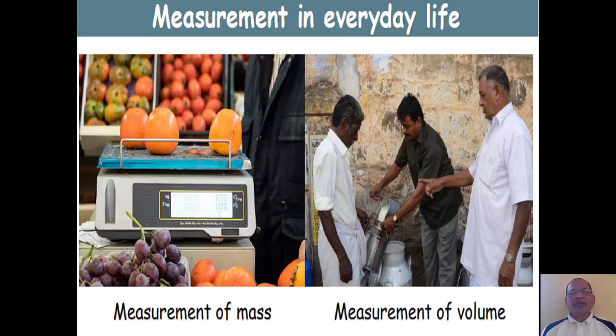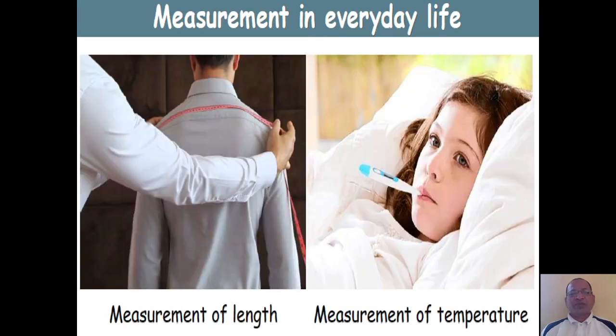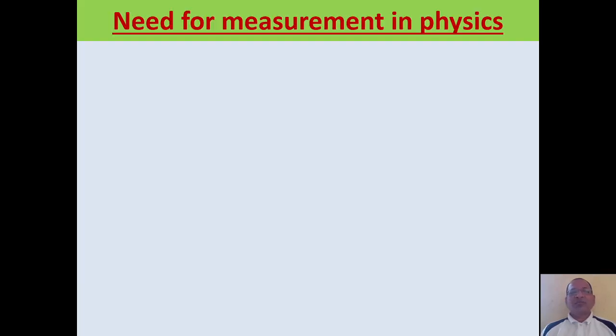In everyday life, whenever we go to the market, we want to purchase certain things. For example, if we want to purchase fruits, we measure their mass. If we want to purchase milk, we measure its volume. If we want to stitch clothes, then the tailor takes a measurement of length. If we become ill, we go to the doctor, who takes a measurement of our body temperature. So there are various physical quantities which need to be measured.